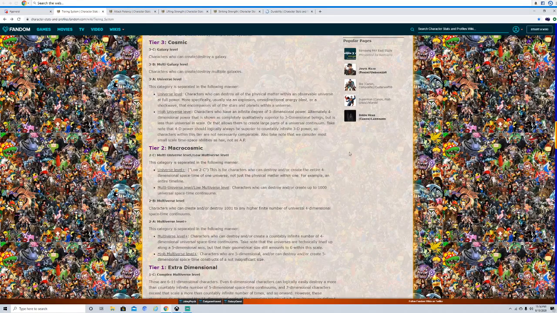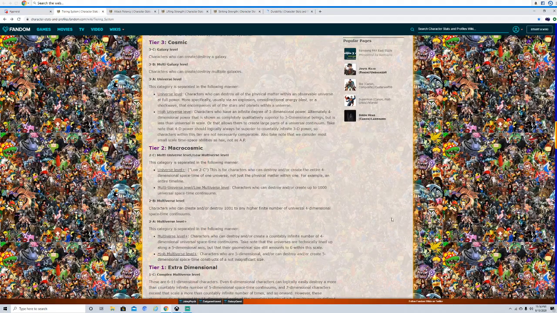Good examples of low multiversal are probably Mio Takamiya from Date A Live, the Beast from Date A Live. You can say Dragon Ball characters like Goku, Jiren, Vegeta, characters that essentially scale around those tiers from Super. Possibly GT, but I'm skeptical of GT being low multiversal. You could scale Dragon Ball characters as low multiversal, but I'm more convinced that low multiversal is a lot safer, simply because multipliers don't always equate to the amount of what you can destroy.